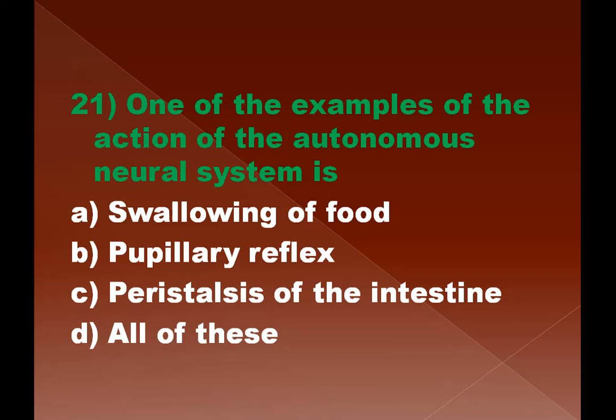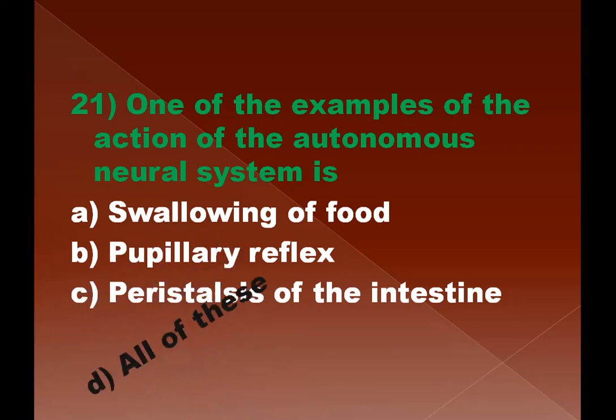So if you look at these actions, all of these are actually coming under the autonomous neural system only, mainly because the involved muscles are smooth muscles, involuntary muscles. So autonomous neural system will be controlling these. D, all of these is the right answer.